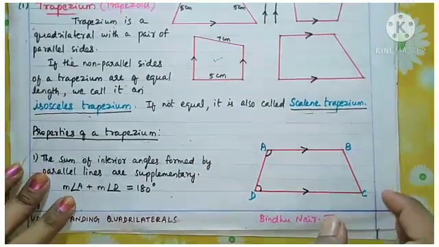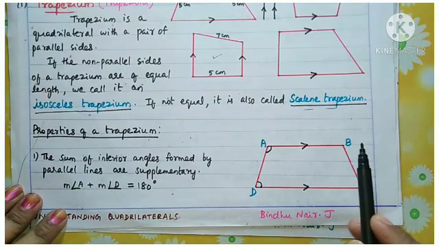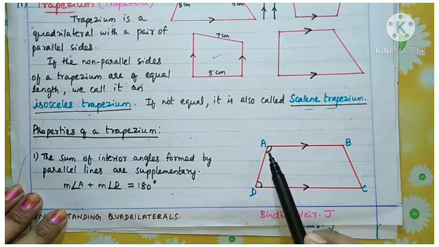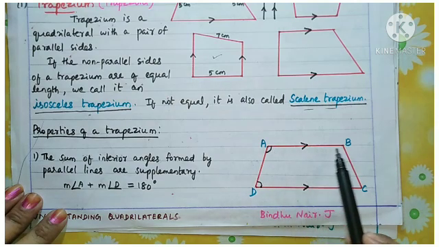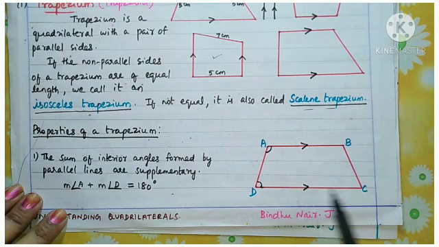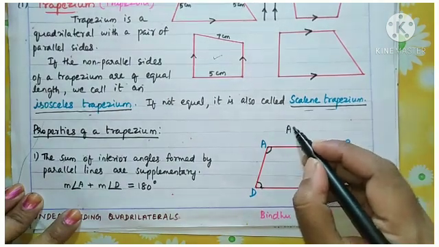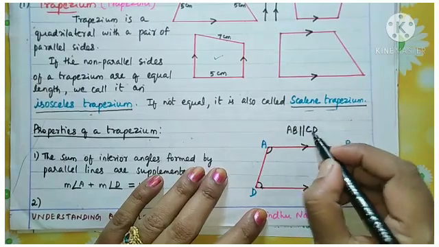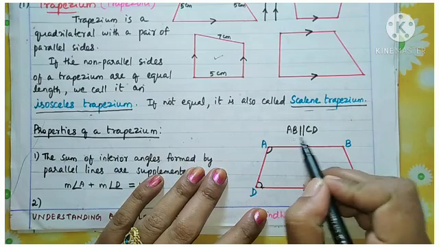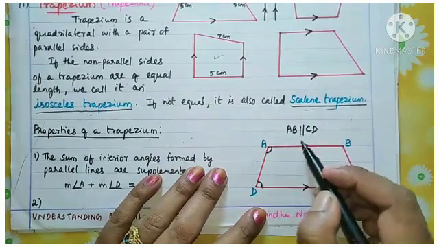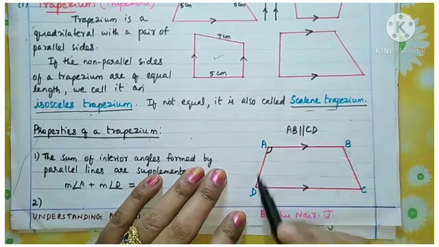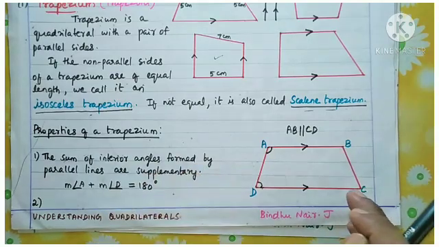First property of a trapezium. Yes, look at this figure. This is a trapezium I have drawn. The name is ABCD, and here we have a pair of parallel sides AB and CD, okay, or DC. So AB is parallel to DC. You can just represent it like this also. We use the parallel symbol like this: AB parallel to CD. Usually we write like this in short form. The meaning of these two lines is parallel. Okay, so AB parallel to CD are the parallel sides here in this trapezium.